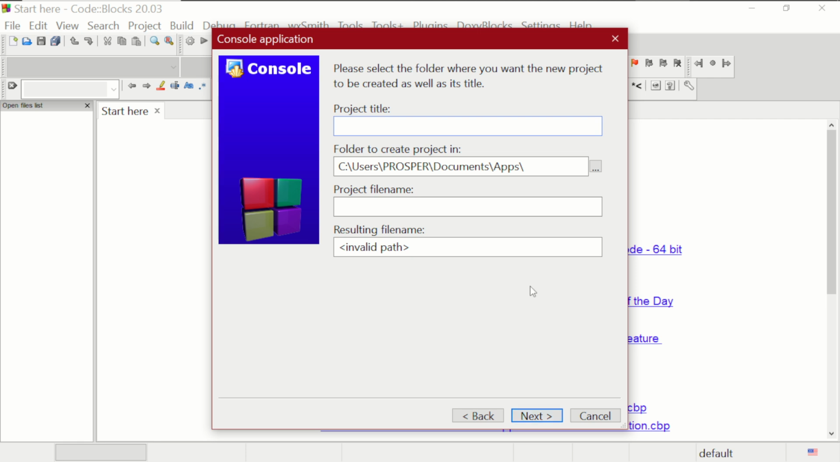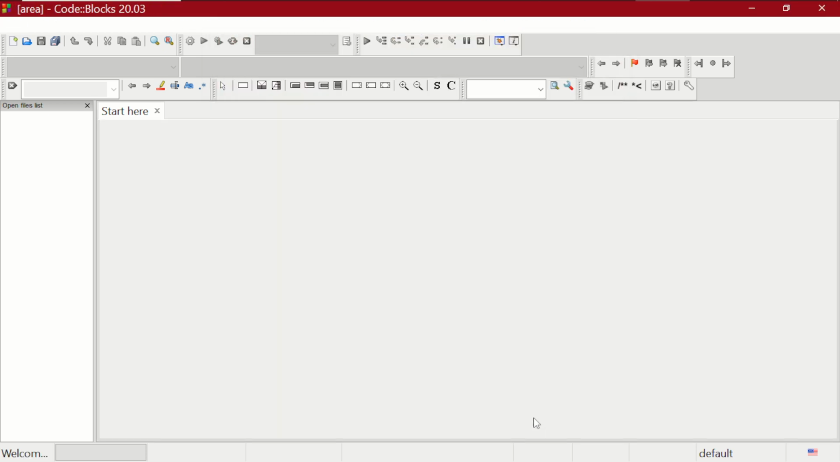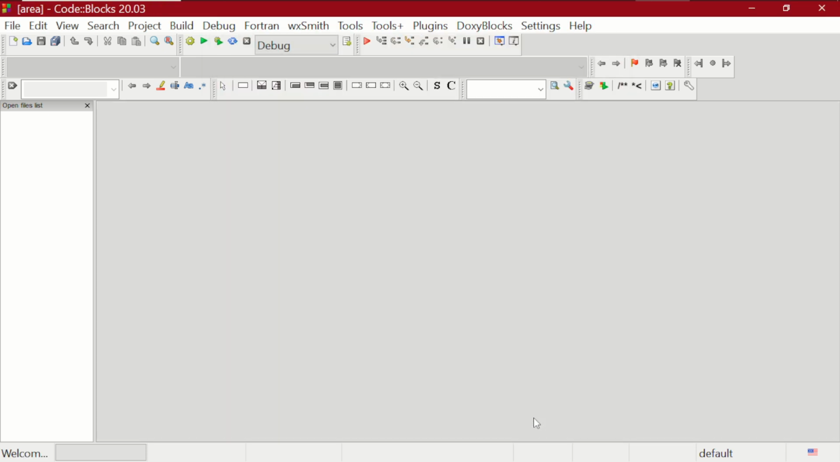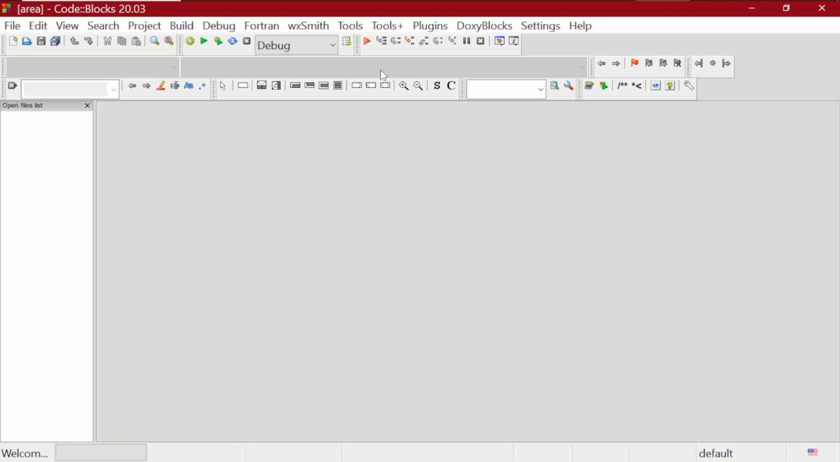Then you name your project. I want to call this area. Then I'll click on next, then I'll click on finish. You don't need to touch anything there, just click on finish. Hello world. That is the first code to show you that it's successful.